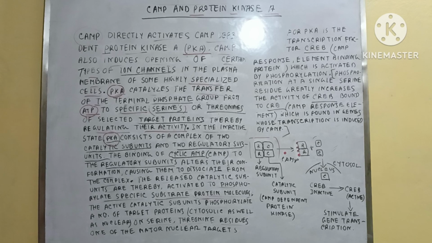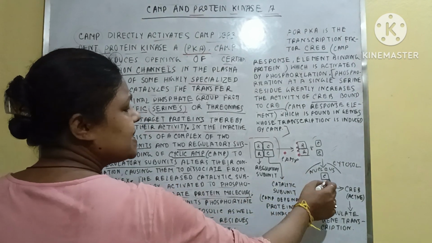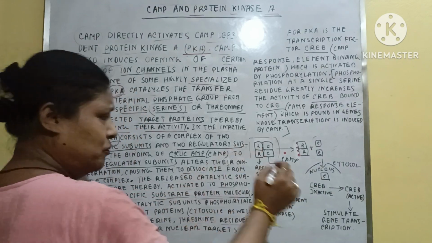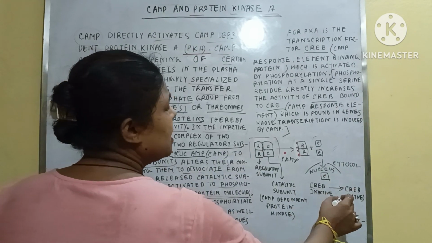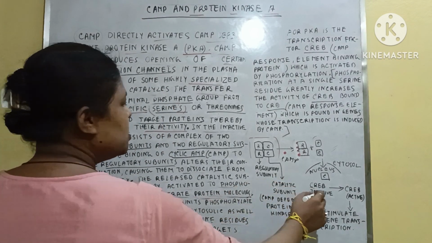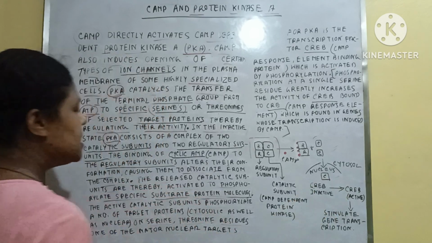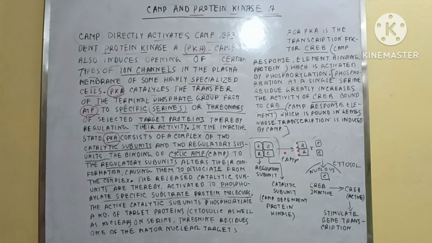So what is the function when it enters the nucleus? Its function is to activate the phosphorylation process in some protein molecules. Here the protein molecule is CREB. Before entering, the catalytic subunit remains in an inactive state, but when it enters, it transforms into an active state, and the catalytic subunit induces the phosphorylation of these protein molecules.